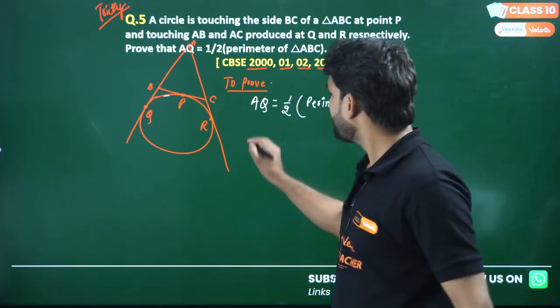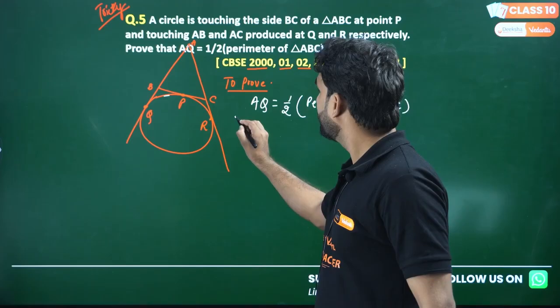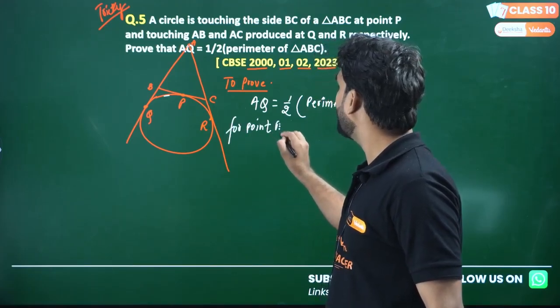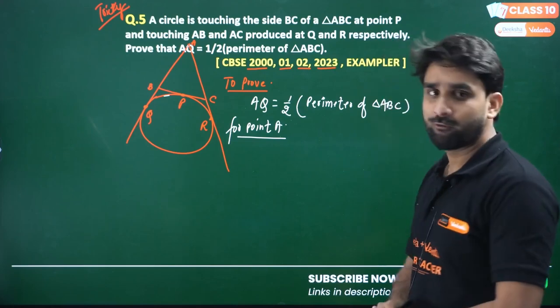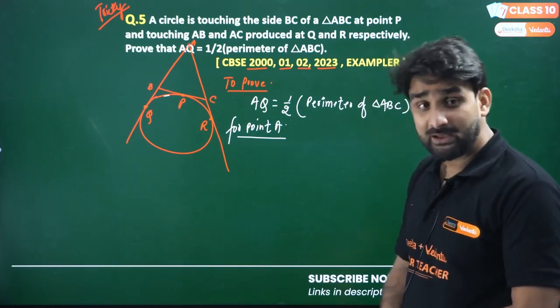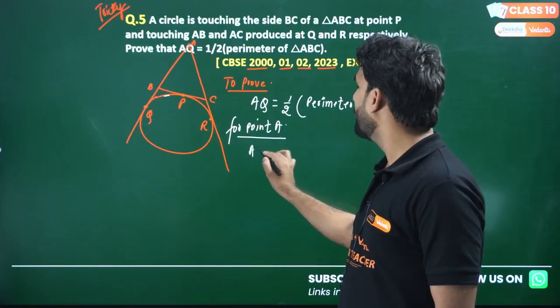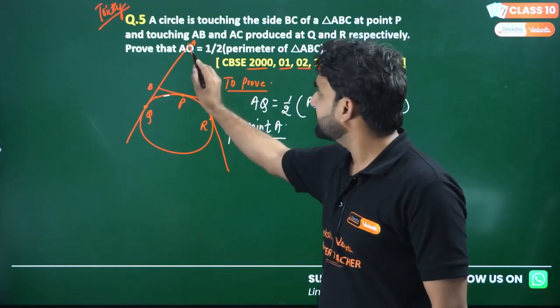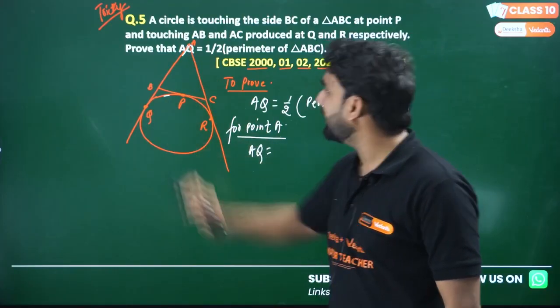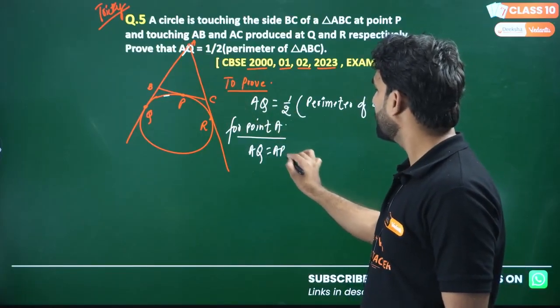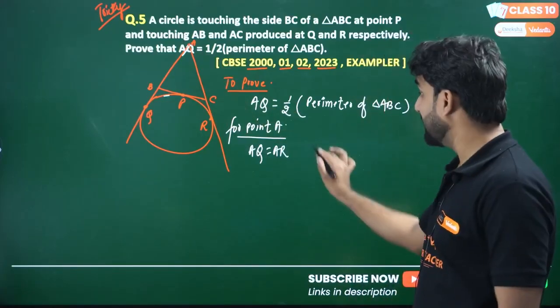So for point A, I am taking point A first. For point A, one tangent is AQ because we are drawing this tangent from point A, and the other tangent is AR. Hope this is clear to you.